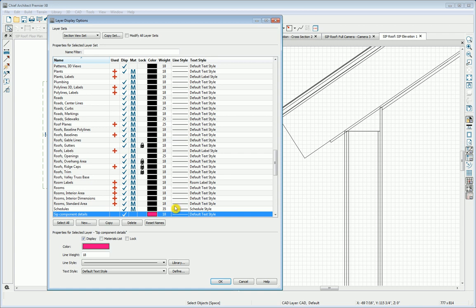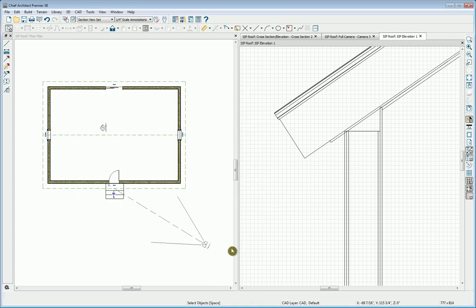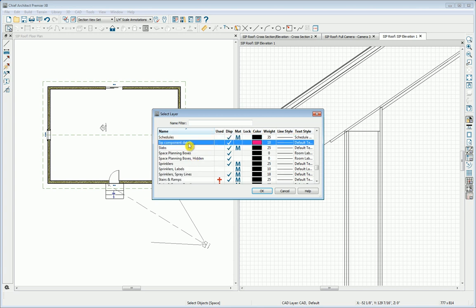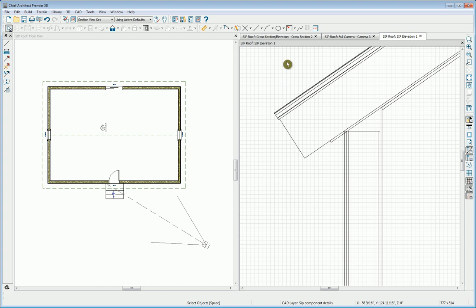So now that I've created this new layer that I'm going to draw with, I can click here to specify the current CAD drawing layer. Click that and I'll search for SIP and make SIP component details my current drawing layer, so that now when I draw, I am drawing on that layer and I'm not going to be interfering with the other layers that are present.